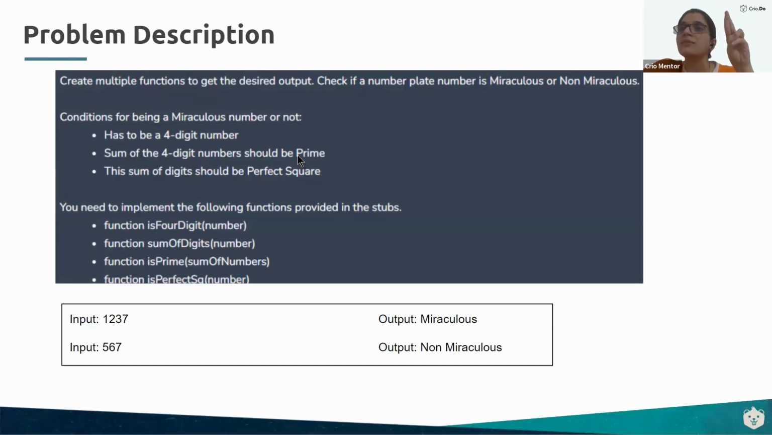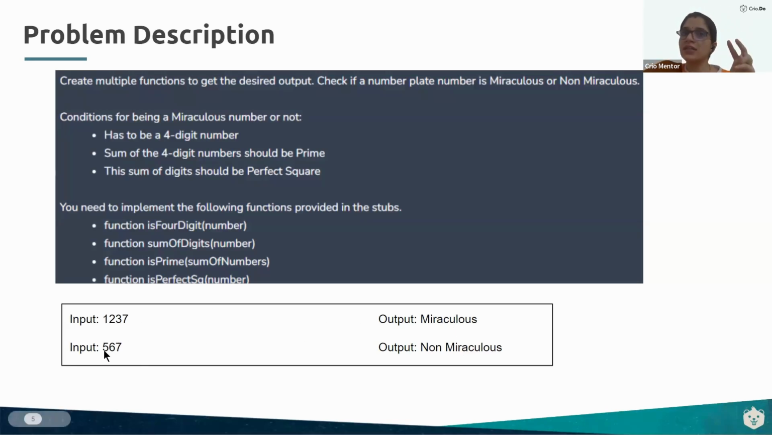Now, since 13 is a prime number, again sum the digits. 13: 1 plus 3 makes 4. We will check that the sum of digits should be a perfect square. Is 4 a perfect square? Yes, 4 is a perfect square. So we will say the input is a miraculous number.